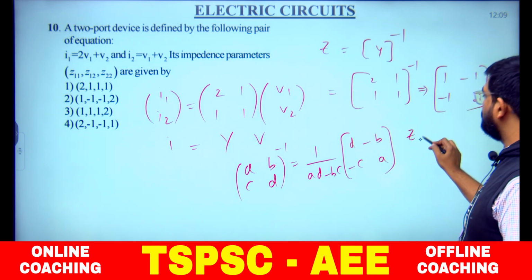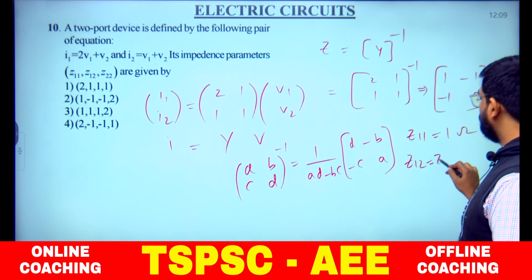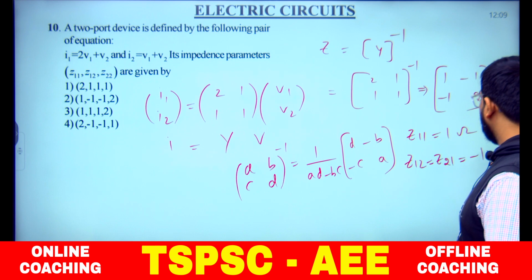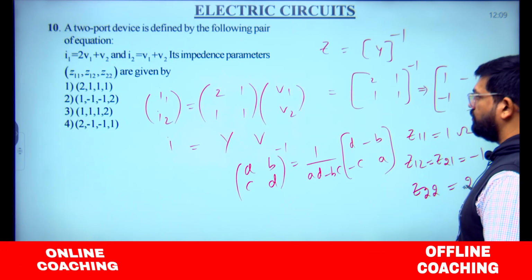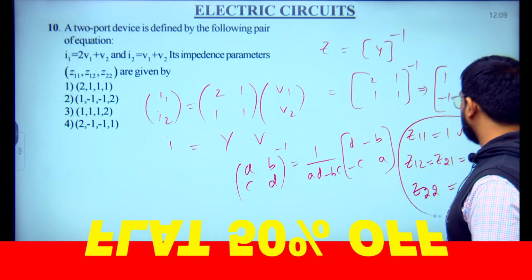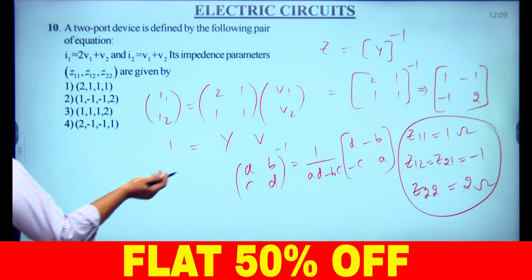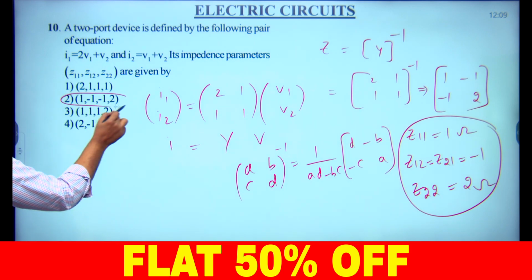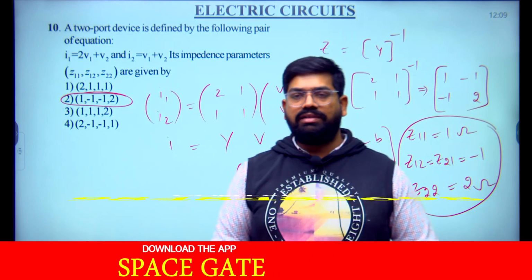So Z11 is equal to 1 ohm, Z12 or Z21 is equal to minus 1, and Z22 is equal to 2, wherever these options are there. So it is an easier way, or otherwise you can convert. Anyway, we got the answer in a short time: 1, minus 1, minus 1, 2 is the right option for this.